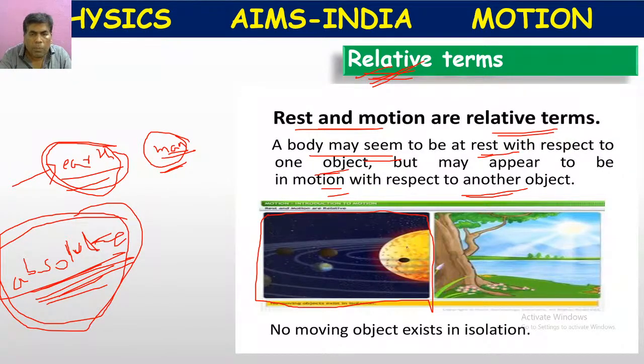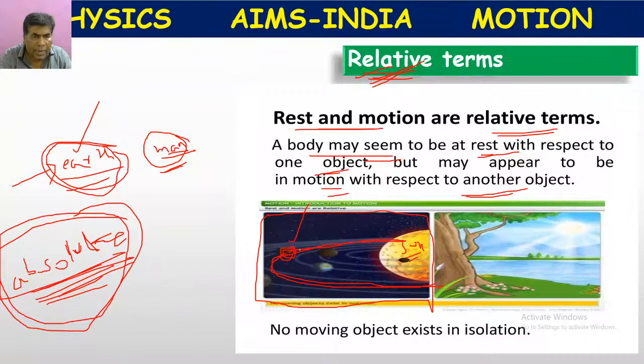So then what about if the observer is sun? If the observer is sun, then according to sun, what is the state of earth? Because around the sun, earth is moving in elliptical orbits. So if the observer is sun, for him earth is not in rest position. Earth is in moving position, means earth is in motion.